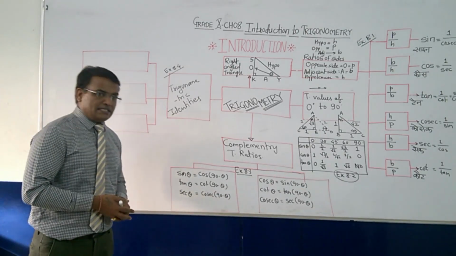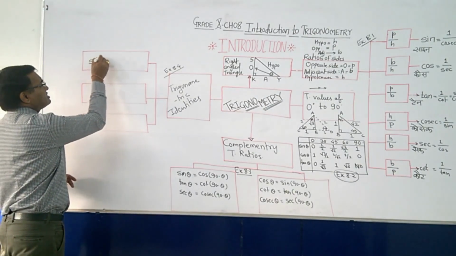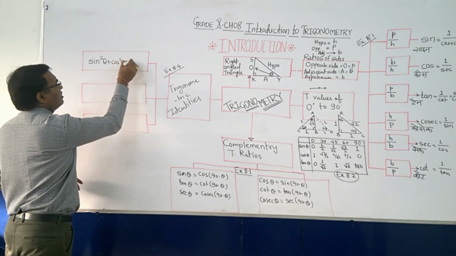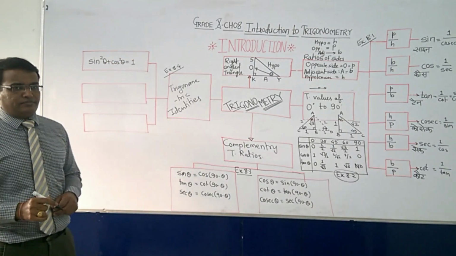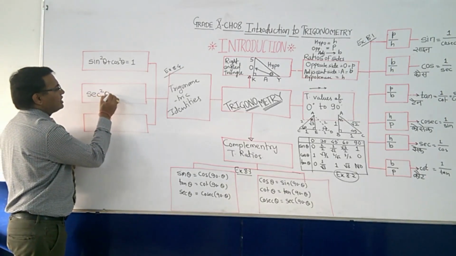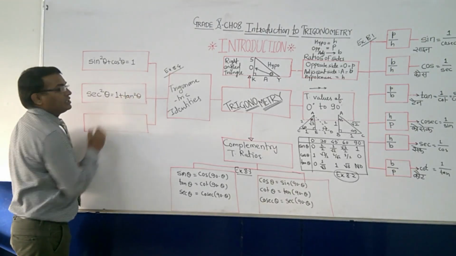Now what are the 3 basic identities? They are sin square theta plus cos square theta is equal to 1. Your second identity is sec square theta is equal to 1 plus tan square theta.